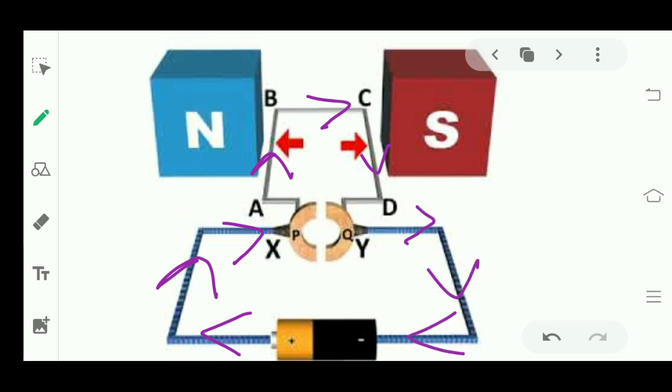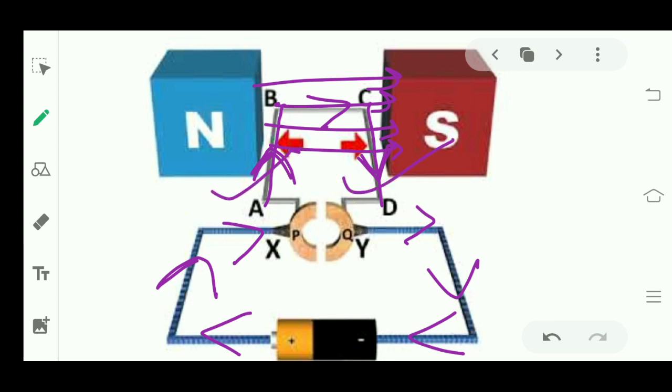One thing to focus on here is that in AB the current is in the upward direction and in CD the current is in the downward direction. But the direction of the magnetic field lines is the same. As we know the direction of current and the direction of magnetic field, we can find the direction of force, because in a magnetic field a current carrying conductor will experience a force. Then what will be the direction of force here?